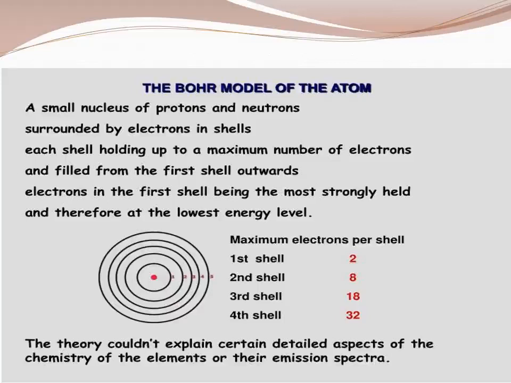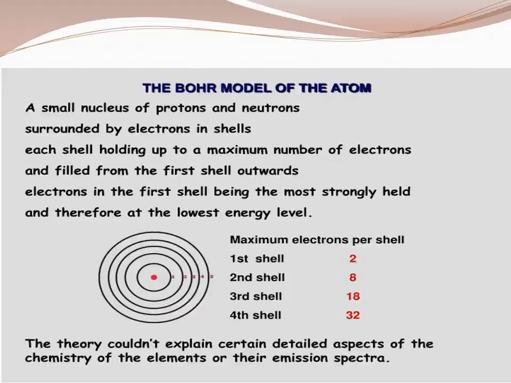Further extending Planck's quantum hypothesis to the energies of atoms, Niels Bohr proposed a new atomic model for the hydrogen atom. This model is based upon the following assumptions. First, the energies of electrons in an atom are quantized. Second, electrons are revolving around the nucleus in circular paths of fixed energy called stationary orbits.